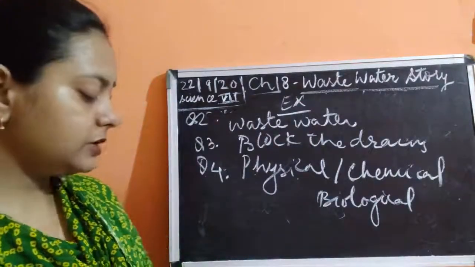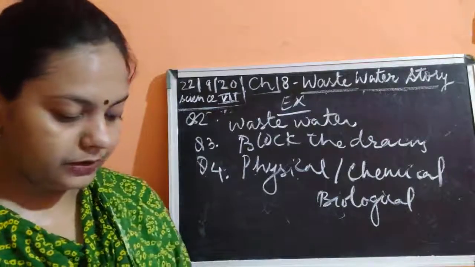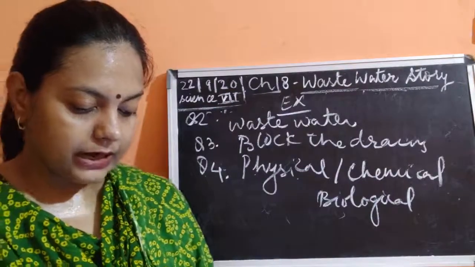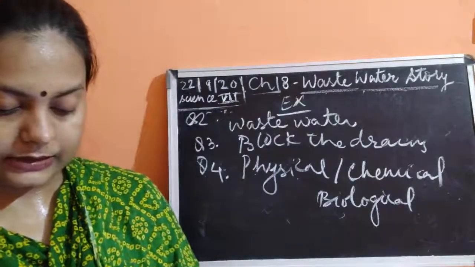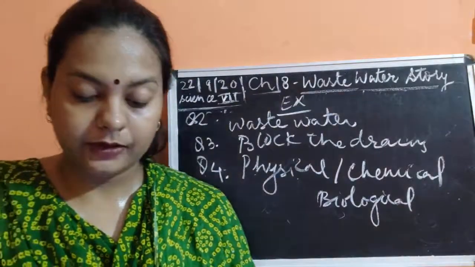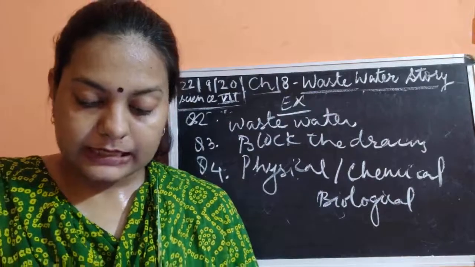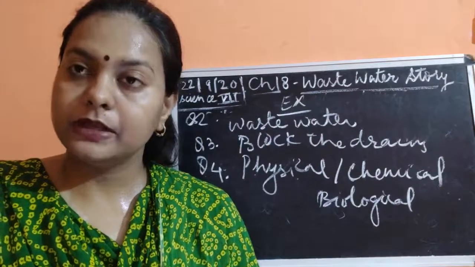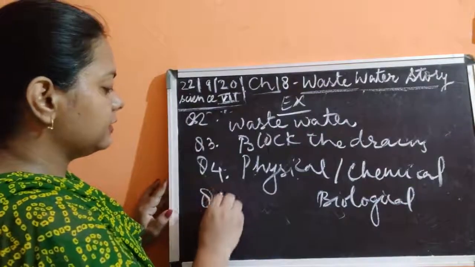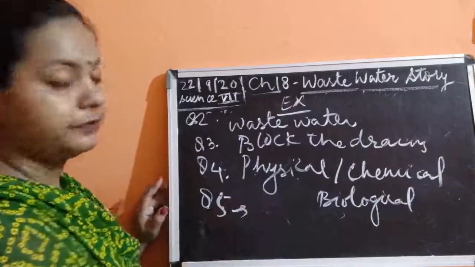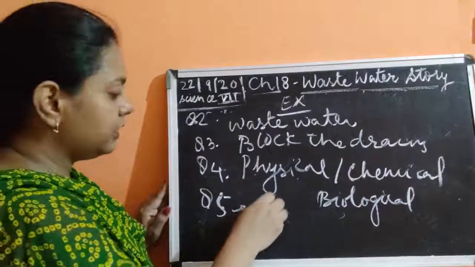Now the next question is question number fifth. What is sludge and how is it treated? So sludge is the human waste like feces and wastewater which is left after the sewage treatment plant. Since it is organic waste, it is used for getting biogas.